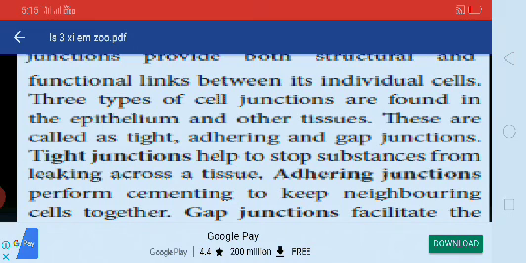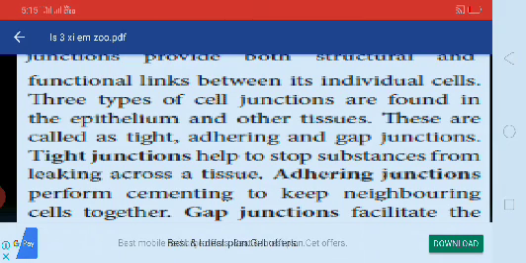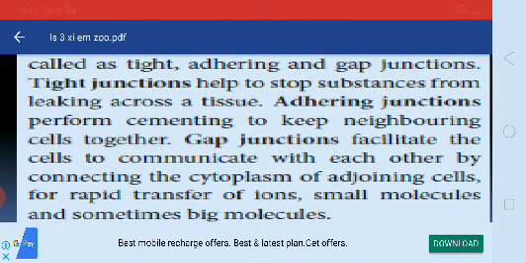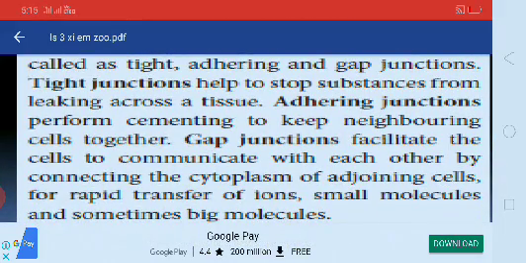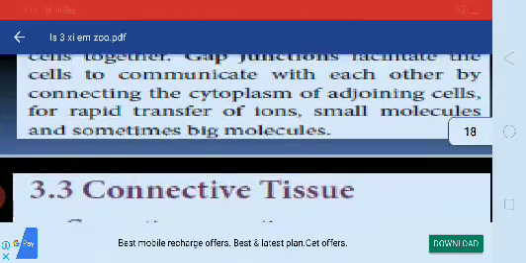Tight junctions help to stop substances from leaking across the tissues. Adhering junctions perform cementing to keep neighboring cells together. Gap junctions facilitate the cells to communicate with each other by connecting the cytoplasm of adjoining cells for rapid transfer of ions, small molecules, and sometimes big molecules also.